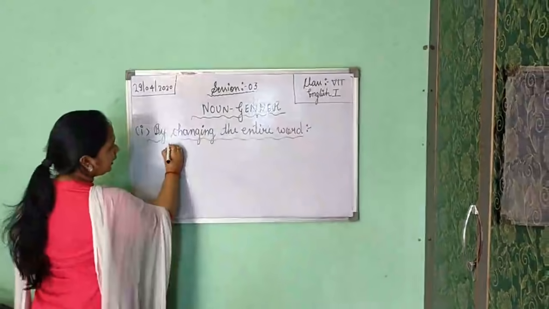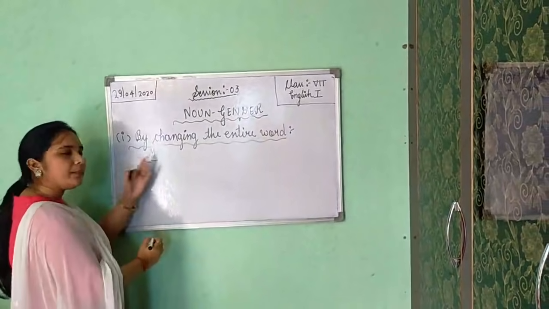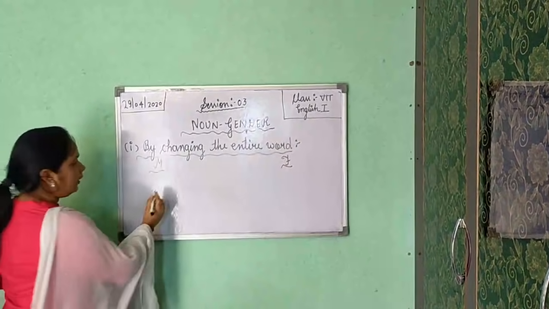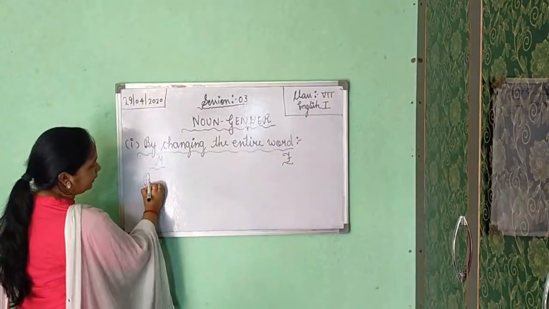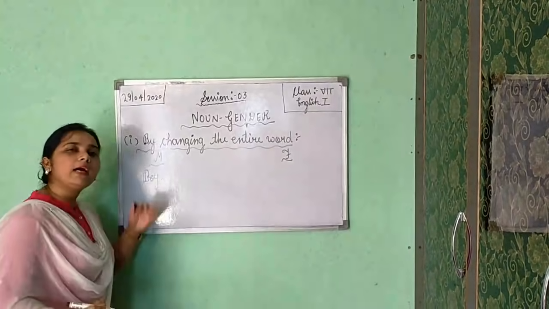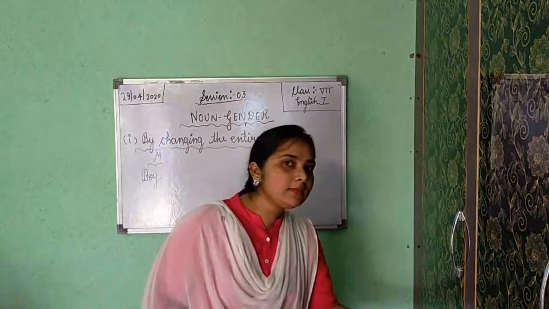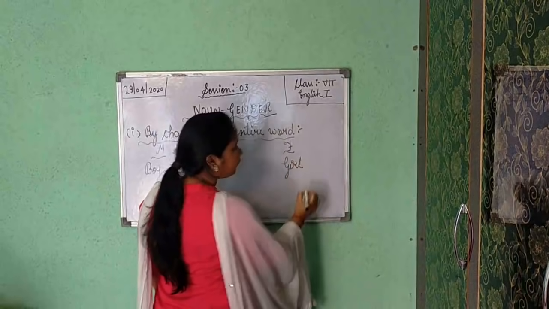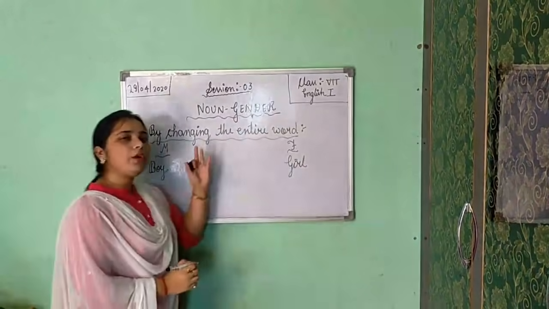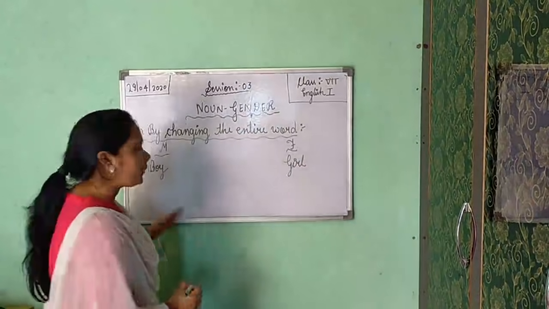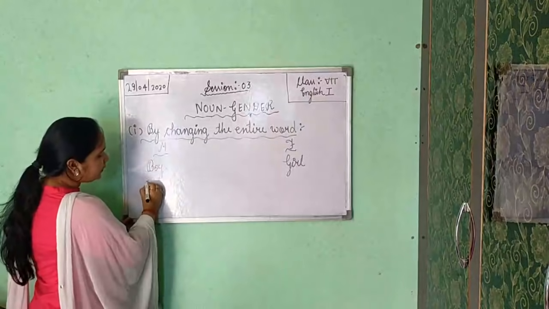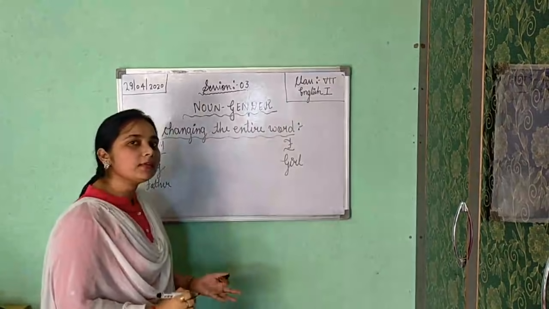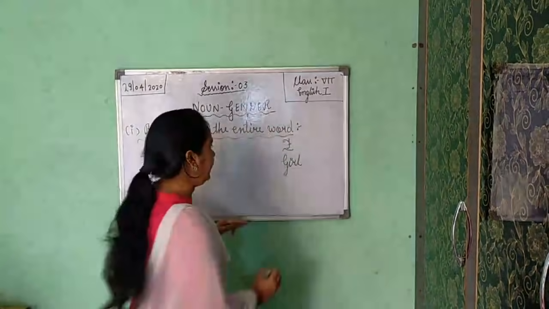Here M is denoting masculine and F is denoting feminine gender. If you are getting boy, so everyone knows that opposite of boy is girl. So girl is your feminine gender, whereas boy is your masculine gender. Okay. Now the next one is father. Opposite of father is mother.